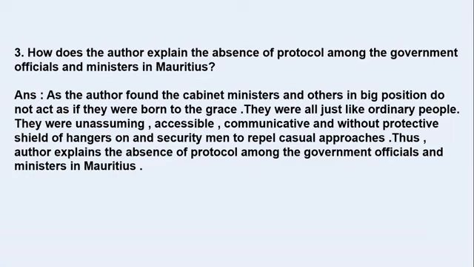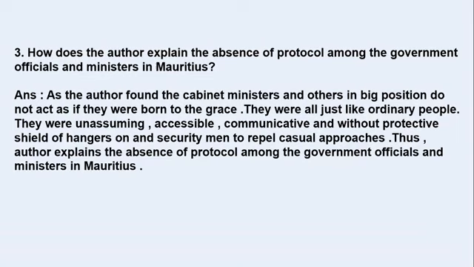So author says that because he found the cabinet ministers and other people who are on big position, they did not act as if they were different or they were born to grace, they were born to enjoy the higher class. No, it was not found at all. It was totally absent. They all behaved like ordinary people. They just mingled up and mixed up with everyone. They were unassuming, they were accessible, means they were always freely accessible. Anybody could go and talk to them, can meet them. They did not have to take any appointments or any long procedure to meet these people, these ministers,